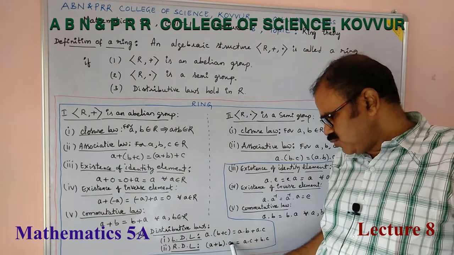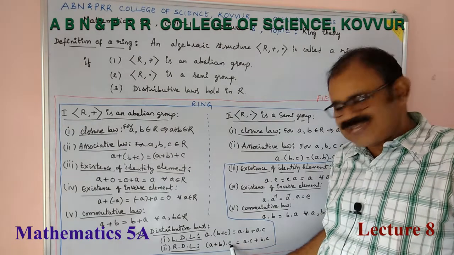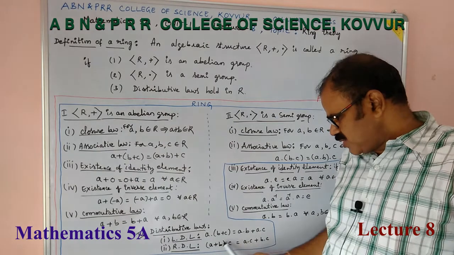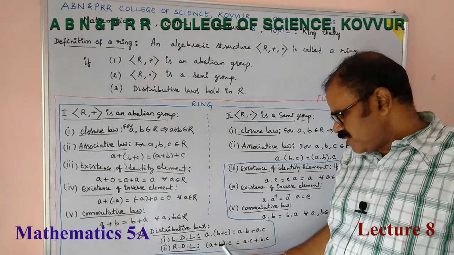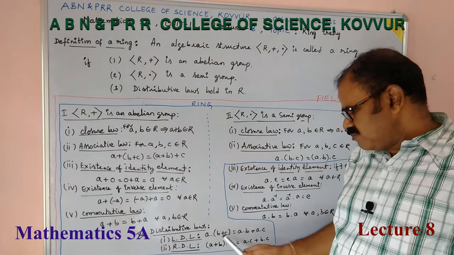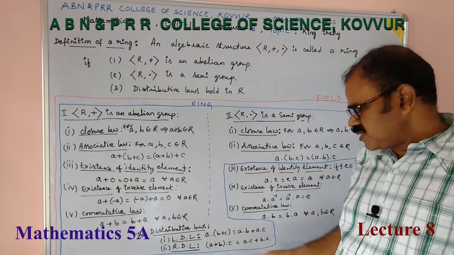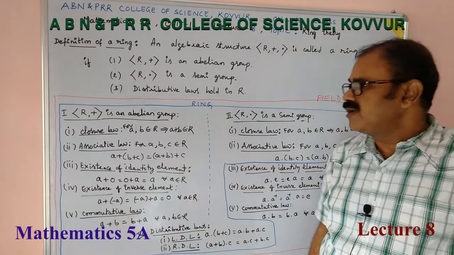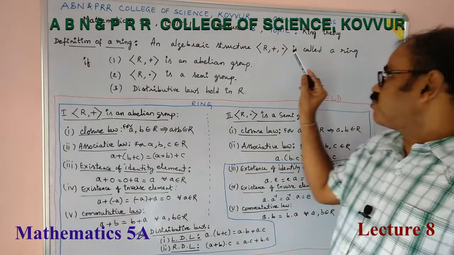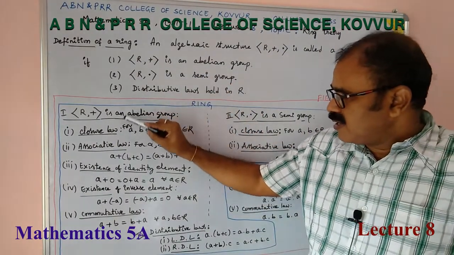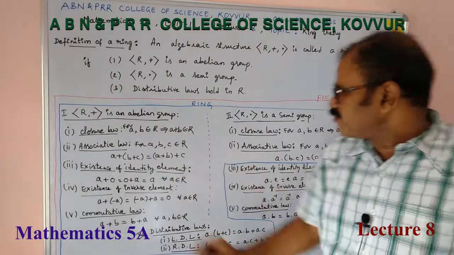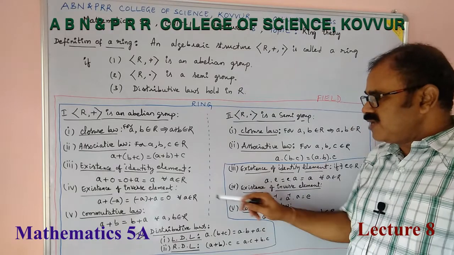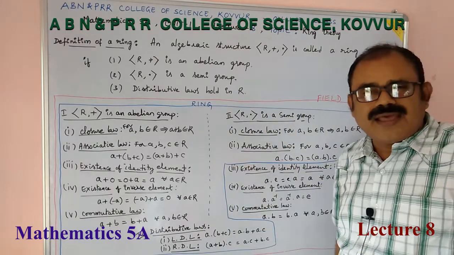Similarly, (A plus B) into C, if the distribution is from the right-hand side, (A plus B) dot C is equal to A dot C plus B dot C. (A plus B) into C is equal to AC plus BC. A into (B plus C) is equal to AB plus AC. These two are distributive laws, left distributive law and right distributive law. If an algebra structure (R, plus, dot) satisfies, with respect to addition, abelian group, with respect to multiplication, semigroup, and distributive laws, then we say that it is a ring.